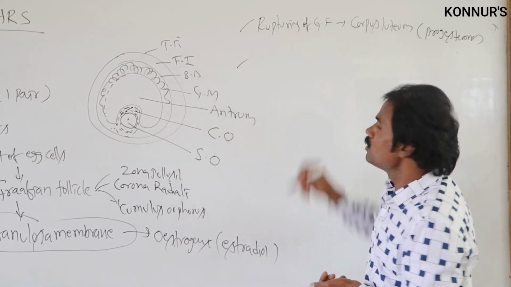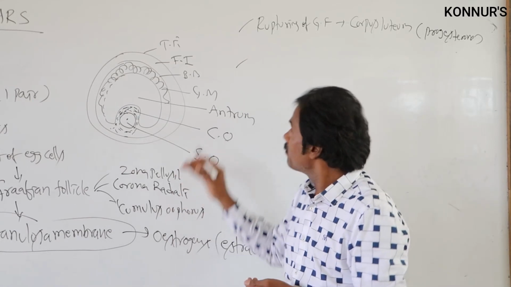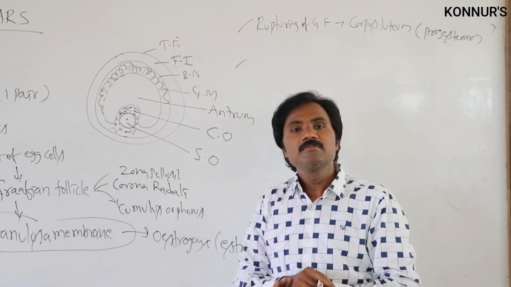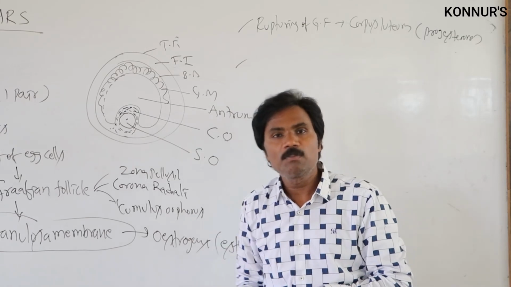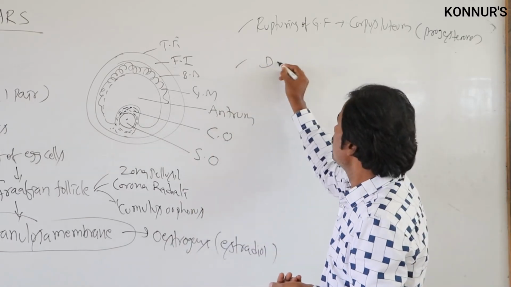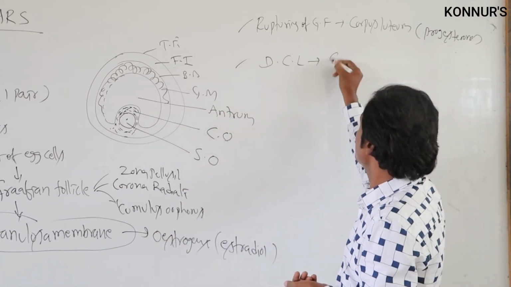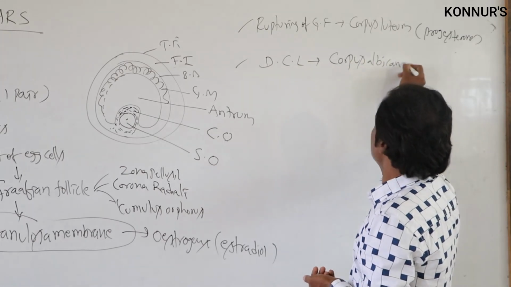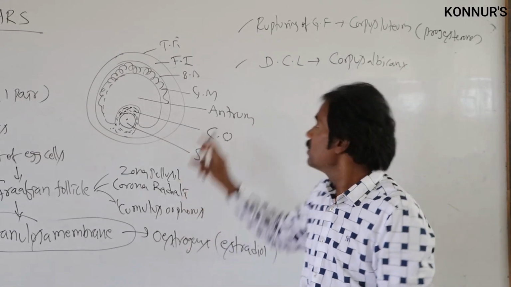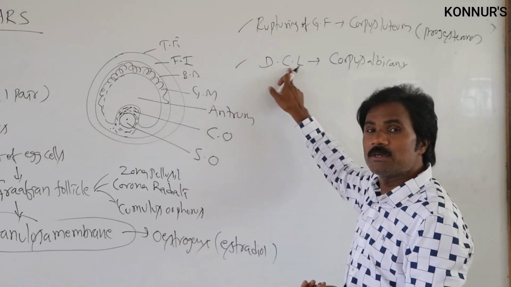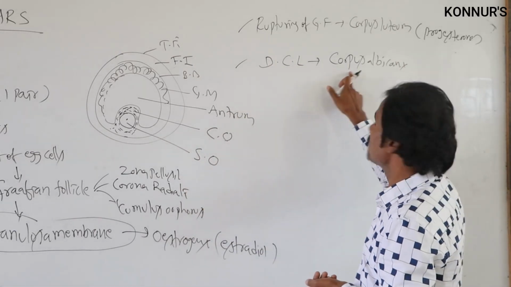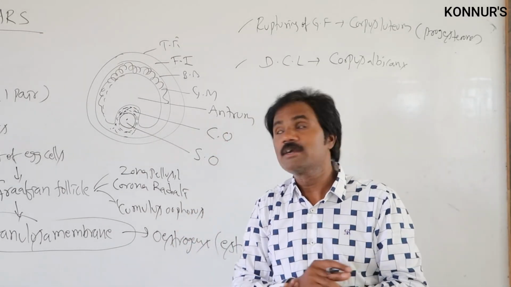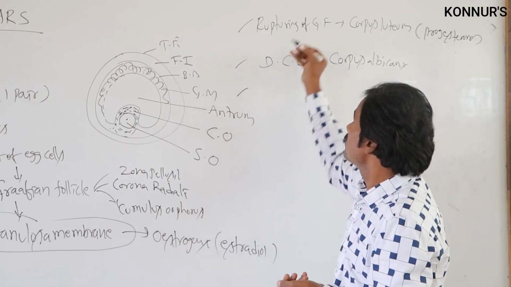Then, after the follicle ruptures, the corpus luteum later degenerates. The degenerating corpus luteum we call corpus albicans. It does not secrete anything.